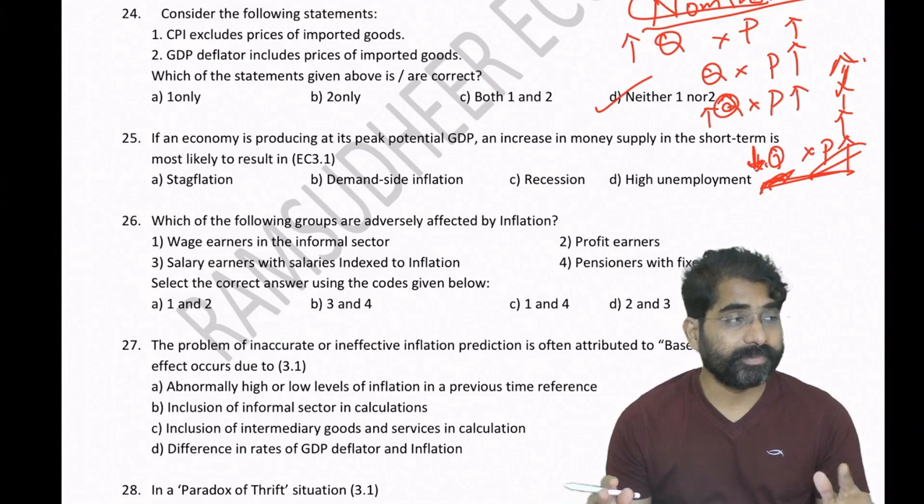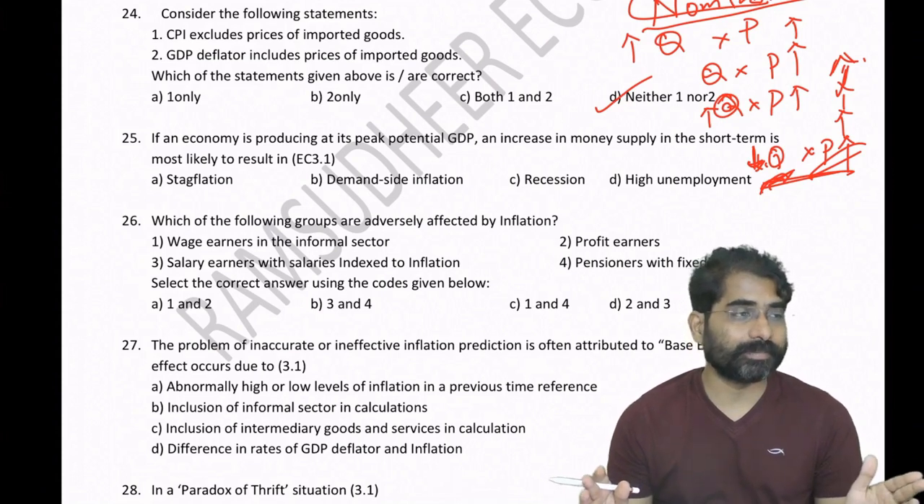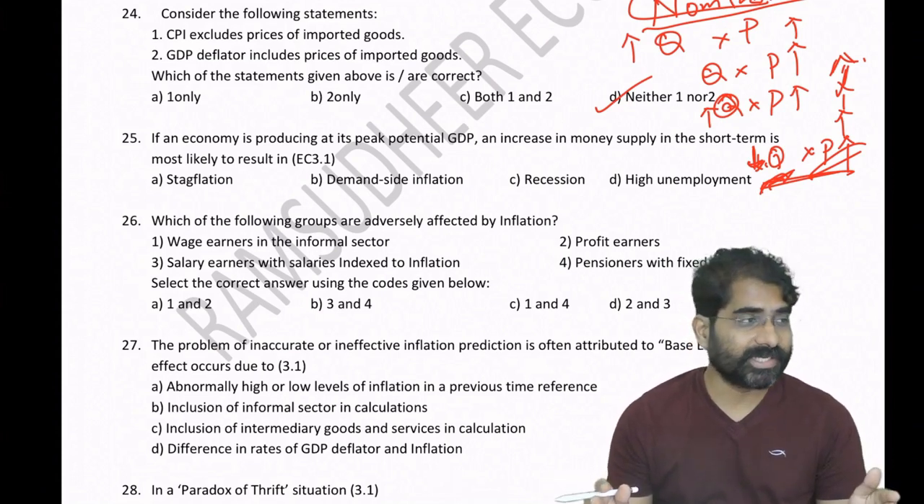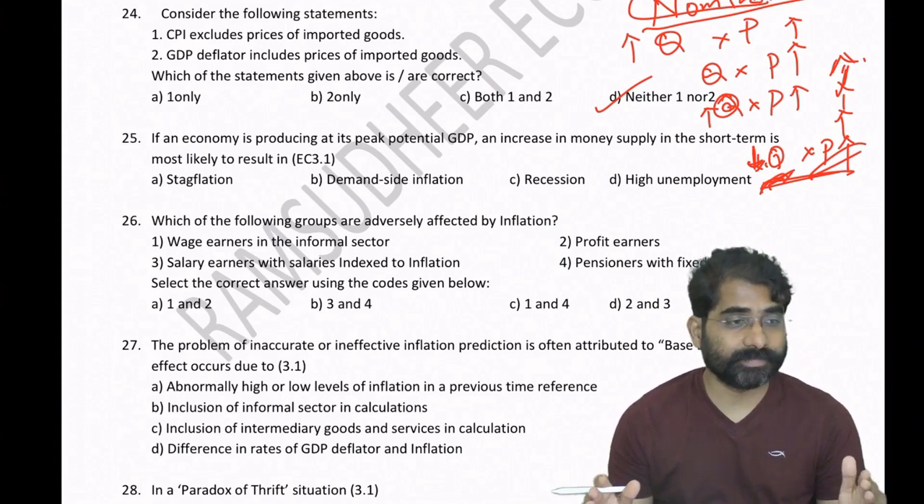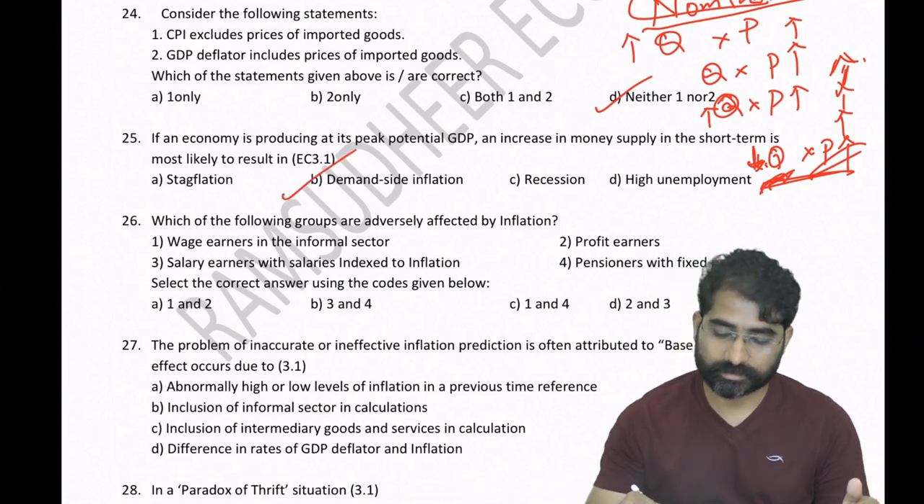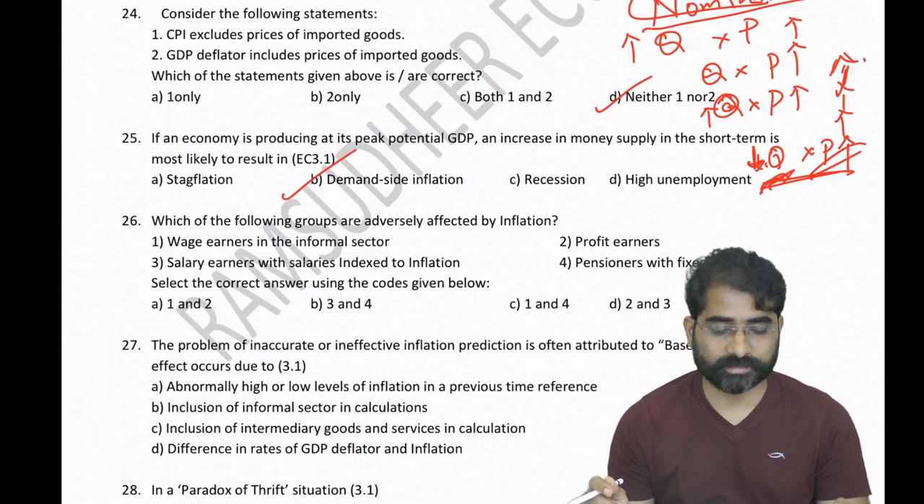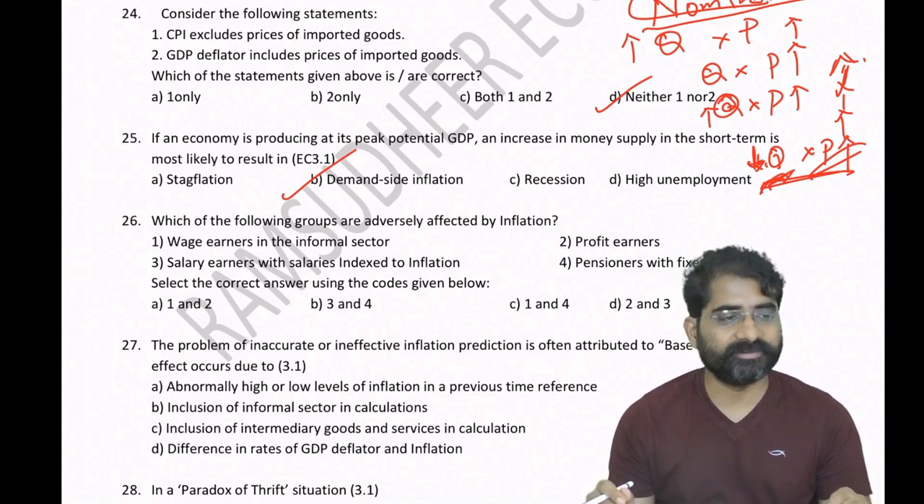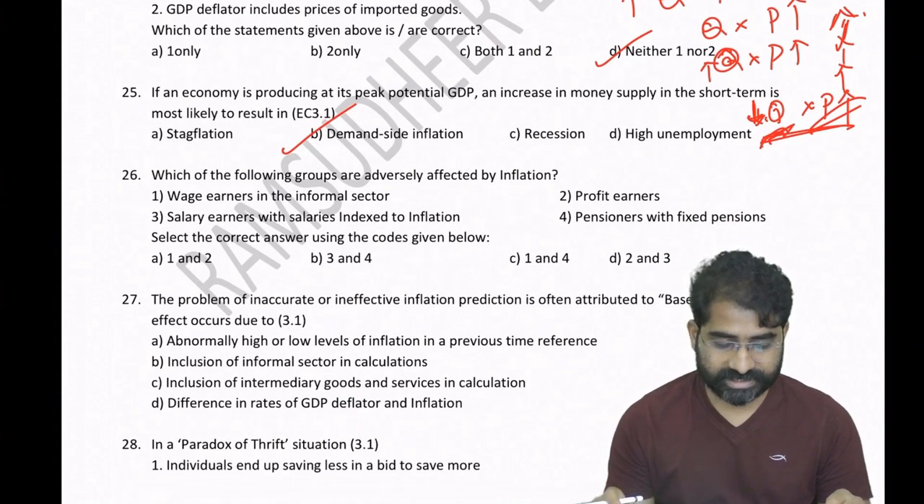Economy is running at peak potential. You can't increase supply, but money supply is increasing. Supply of products, production is not increasing. In the short run, it will lead to what? Demand side inflation. Okay. Go to 26.